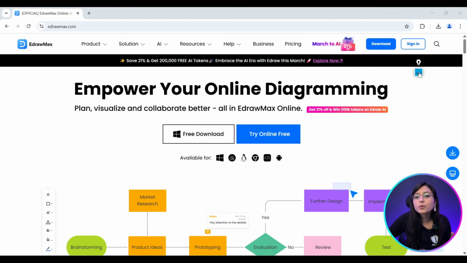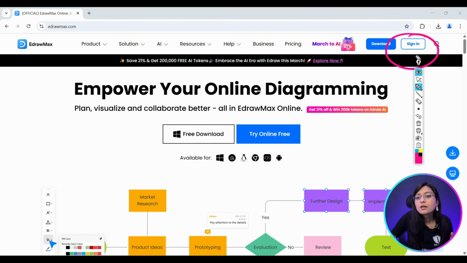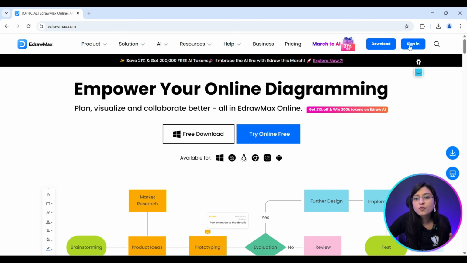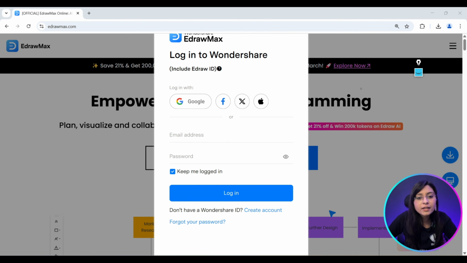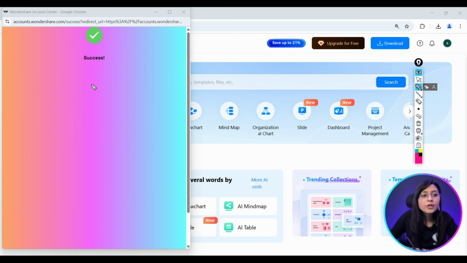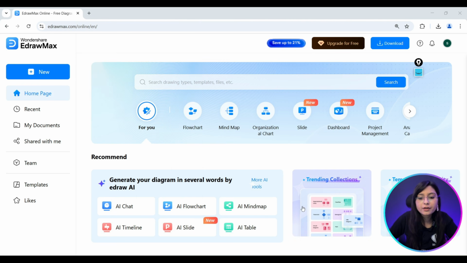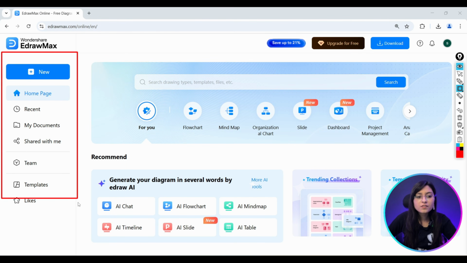Firstly, here you can see the option for sign in. Let's just click on the option for sign in. Once we click on this sign in option, here you can see there are various methods for signing in or you can register also. Right now I'm using my mail ID for signing in to eDrawMax. So here you can see we have successfully signed in to this website. Now let's just explore various features over here. So this is the landing page of the website.